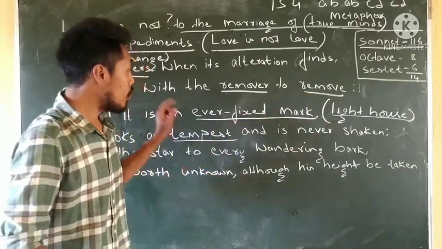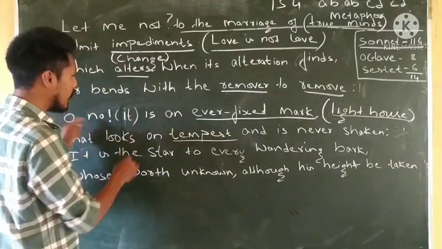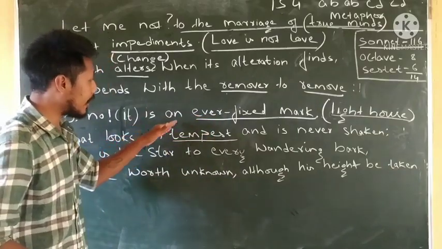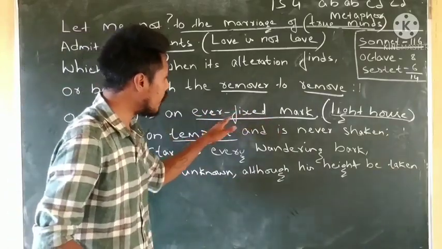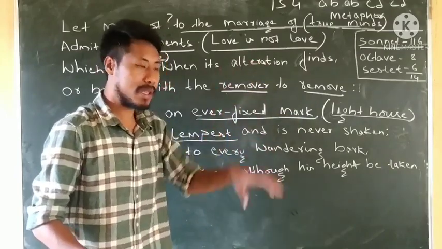In the same way, true love is compared to the lighthouse. It is an ever fixed mark, which means that true love is like an ever fixed mark. Ever fixed mark, it is fixed forever, that cannot be removed, that cannot be shaken.